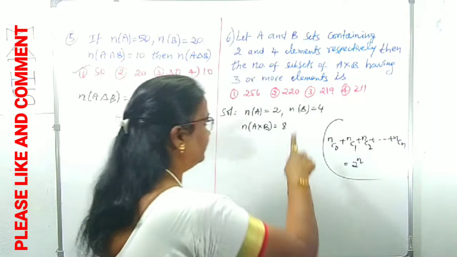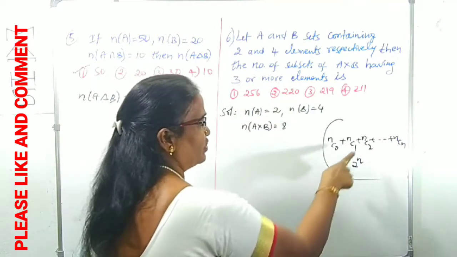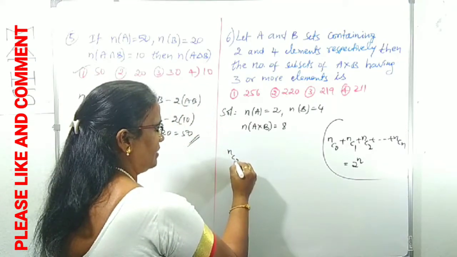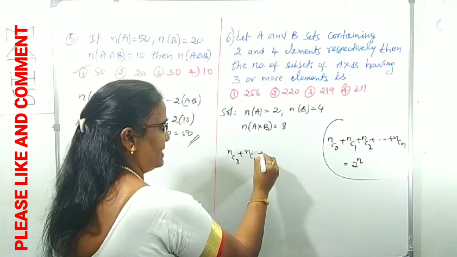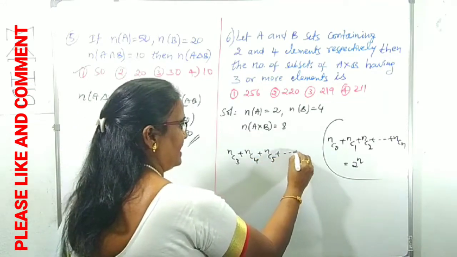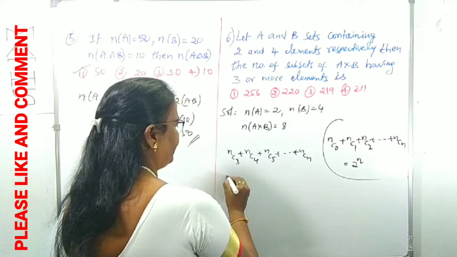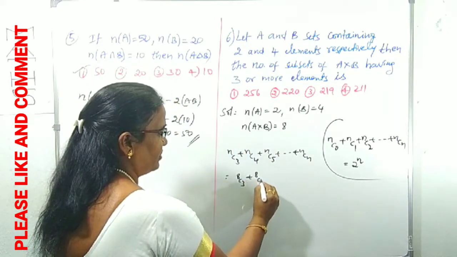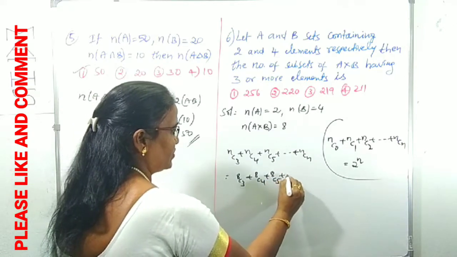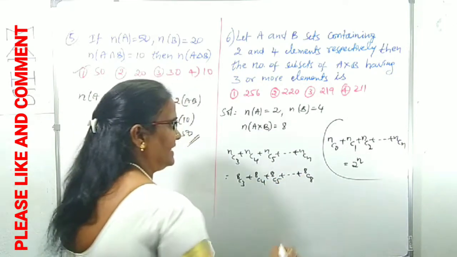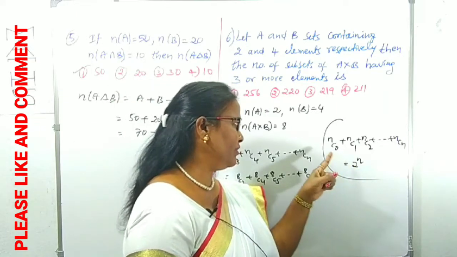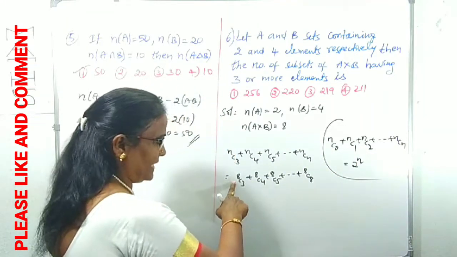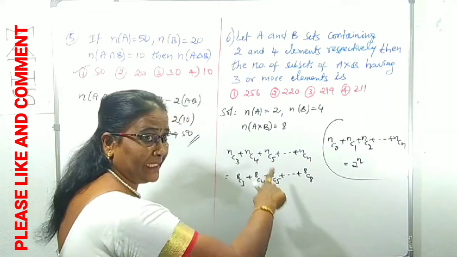Here we want 3 or more elements. We don't want 0, 1, 2. Means we want nC3 plus nC4 plus nC5 and so on, up to nCn. In place of n, what is there? 8. 8C3 plus 8C4 plus 8C5 and so on, up to 8C8. To use this tip, 2 power n, we want from 0 to n. But what is missed here? 8C0, 8C1, 8C2 are missed.